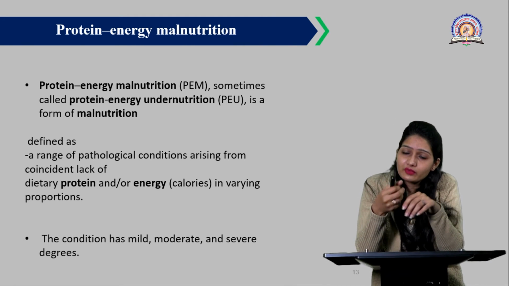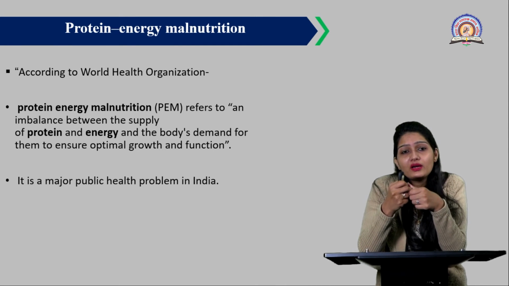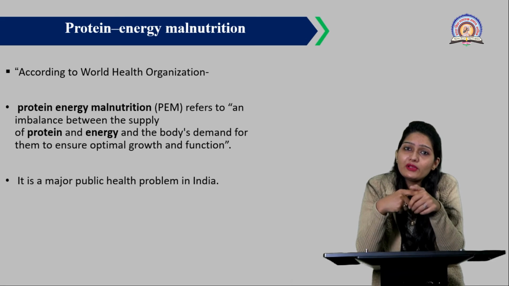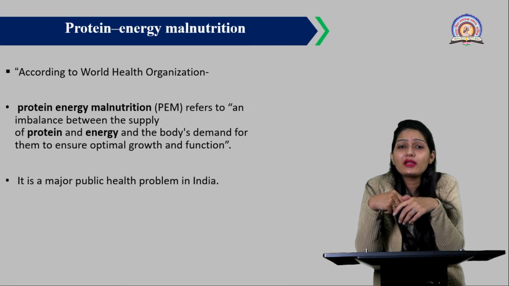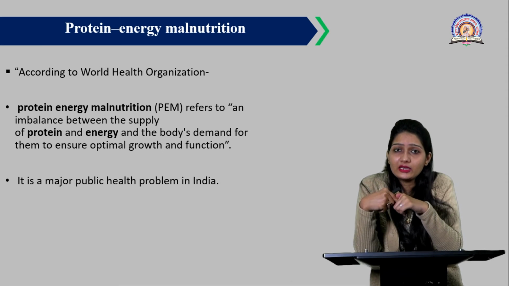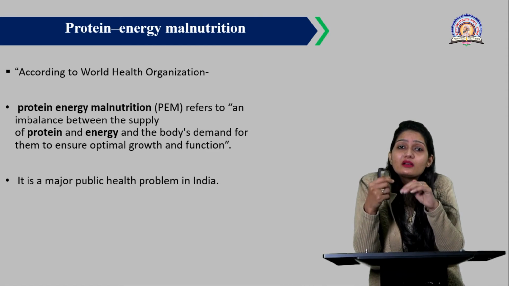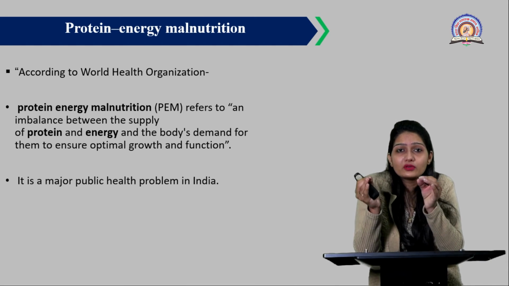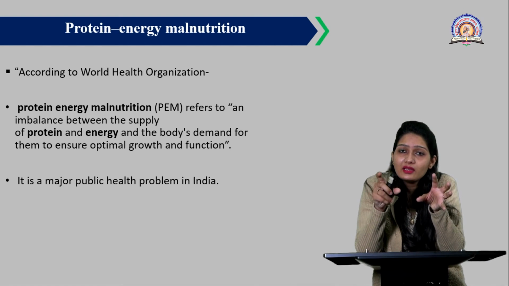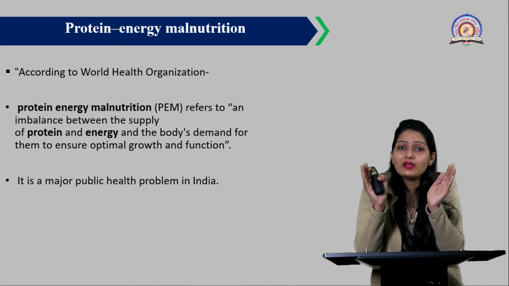Now, according to the World Health Organization (WHO), PEM refers to an imbalance between the supply of protein and energy in the form of calories and the body's demand for them to ensure optimal growth and function.